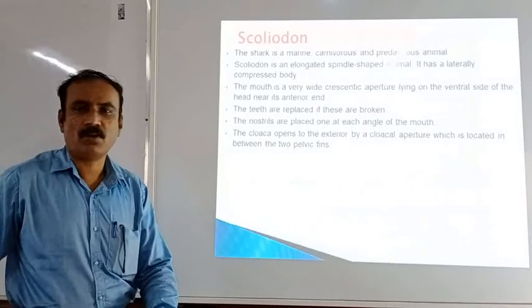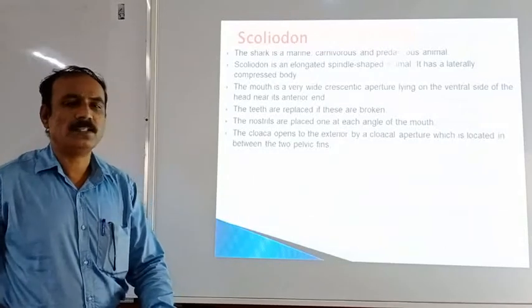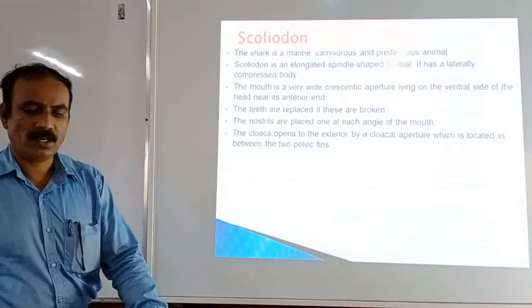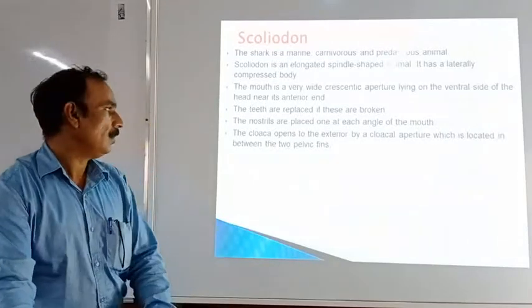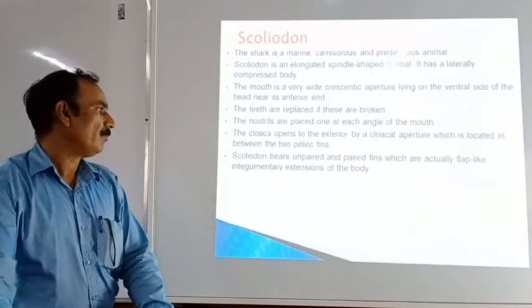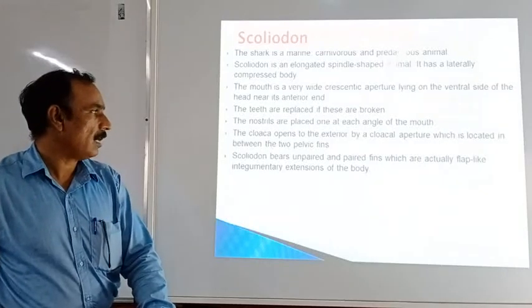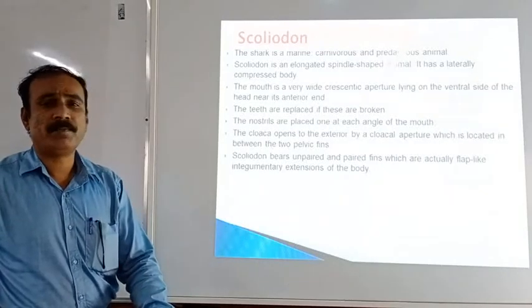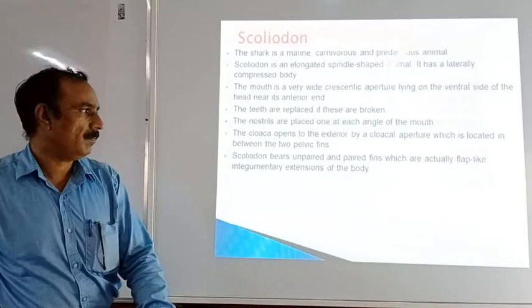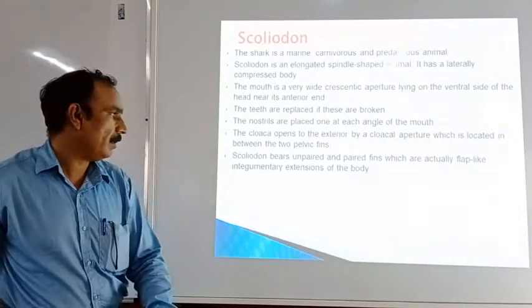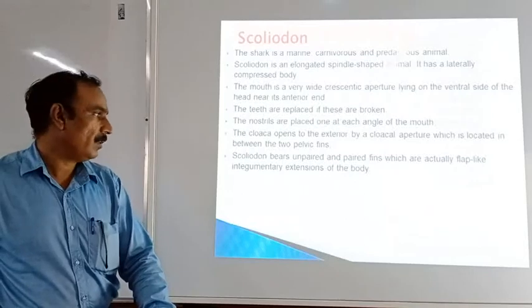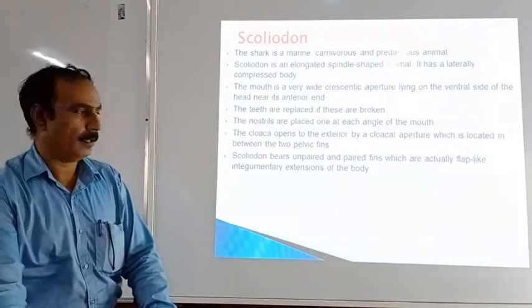The cloaca is the common aperture of the digestive system, reproductive system, and excretory system. Then in this animal both unpaired and paired fins are present, and these fins are flap-like integumentary extensions of the body.